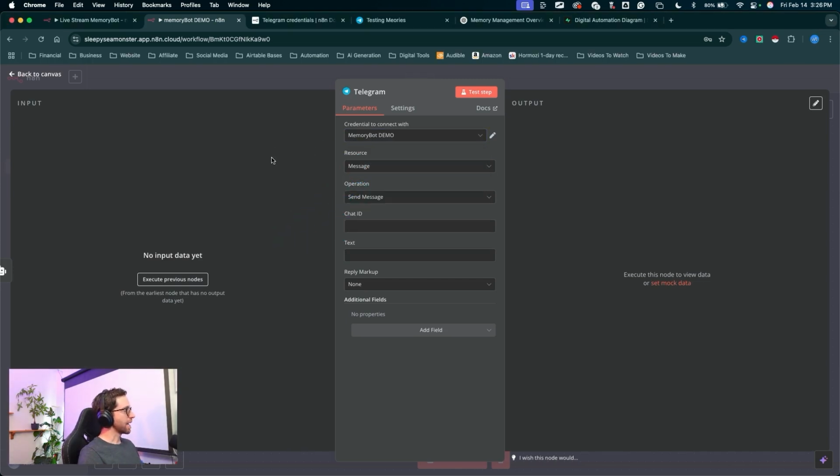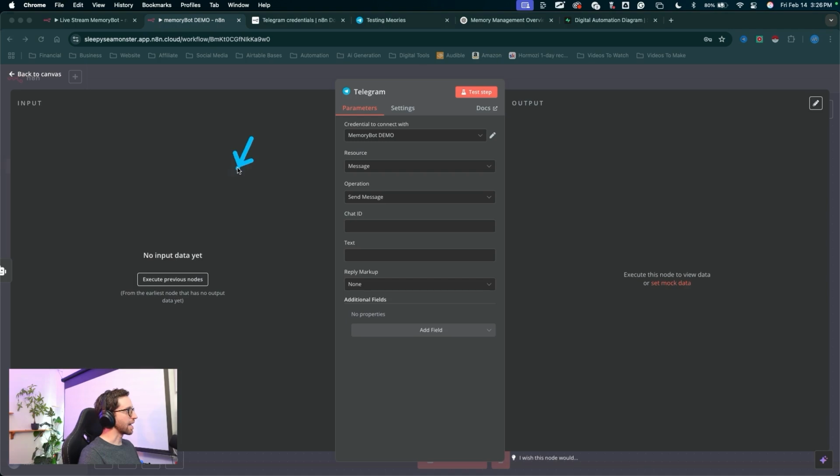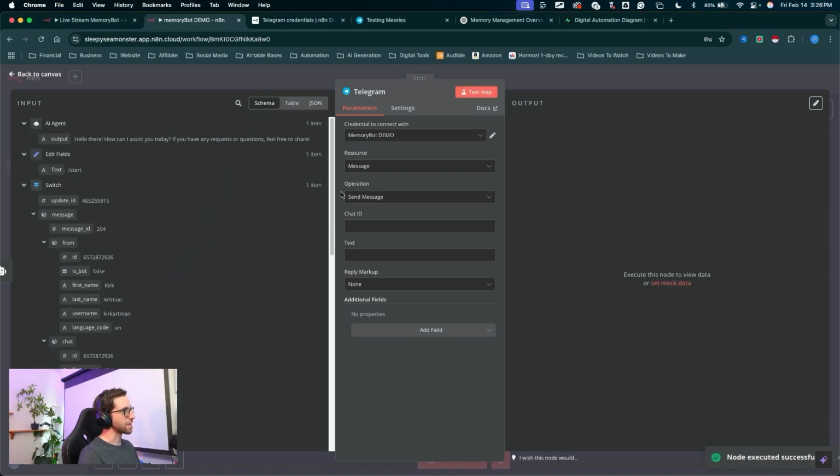The only message we have in the Telegram is that start command when we started the bot. So I'm going to jump back over to n8n, click execute previous nodes. It's actually going to run the AI agent and get that information coming through. Now we can see in the input, the output from the agent. So that is actually coming from the agent. This is going to be our response back to the user. So let's grab this output from the agent, drop it down into this text field.